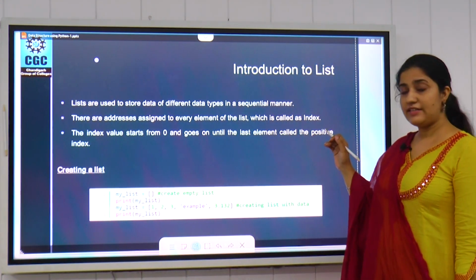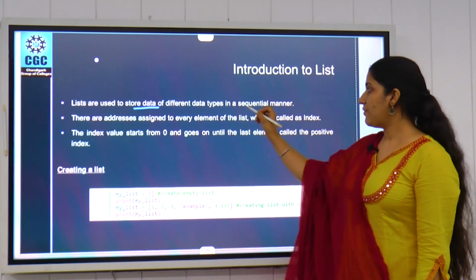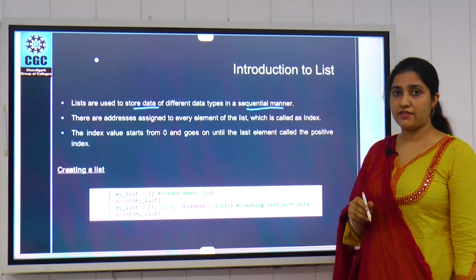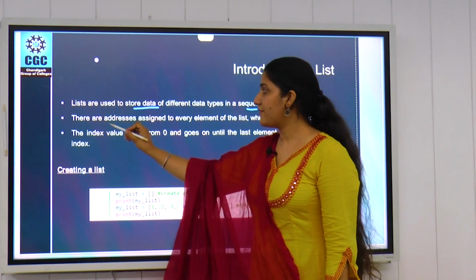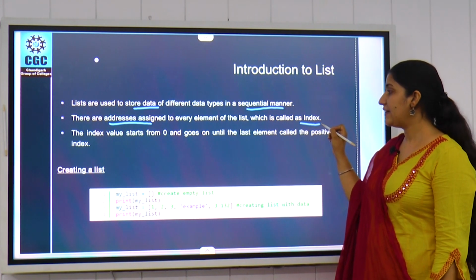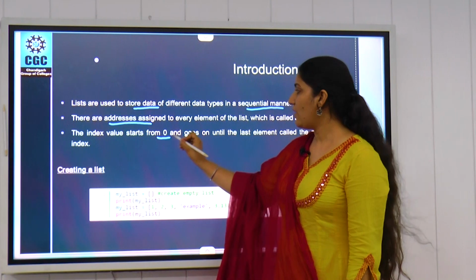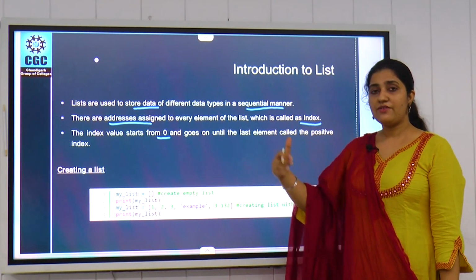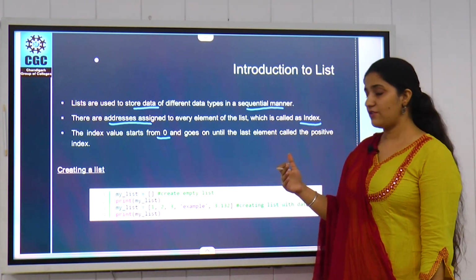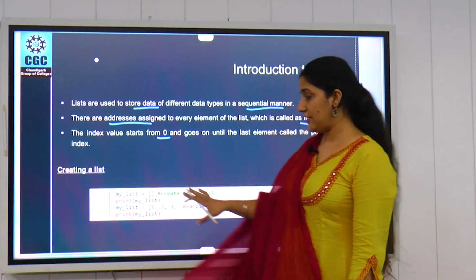As we have already discussed, a list is used to store different types of data in a sequential manner. Here we have addresses assigned to the data, and that address is called an index value. Index value starts from 0 and goes up to the number of elements you have in your data list. So how can we create a list in Python?